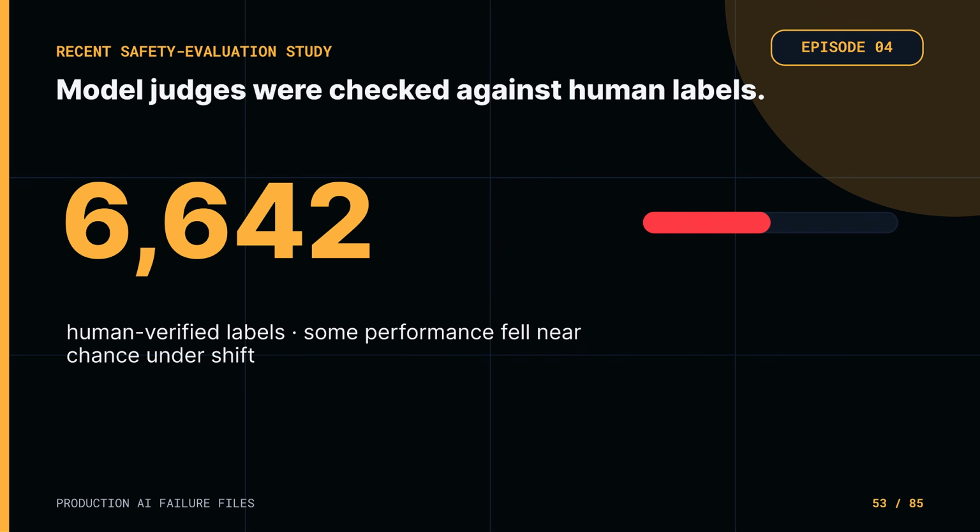A recent safety evaluation study compared model judges against 6,642 human-verified labels. Under the distribution shifts created by different models and adversarial attacks, some judge performance fell close to random chance. Another recent study found that meaning-preserving rewrites of an evaluation policy could flip model verdicts even when the rule itself had not changed. These results do not mean model judges are useless. They mean the judge has to be evaluated as a fallible component, not treated as ground truth.